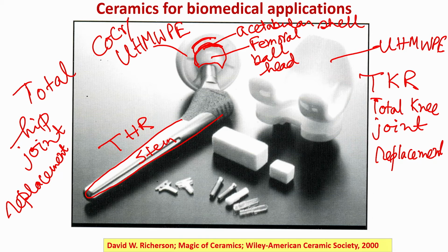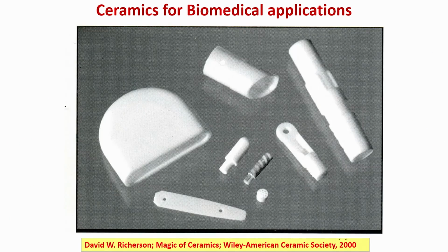In either case, what you see here is that wear is the main problem, and if it is very bad, it requires revision surgery. There are several other examples where ceramics can be used for biomedical applications. For example, this is a ceramic plate, and you can see the two holes on the ceramic plate through which the screws can be tightened to the neighboring bone area.